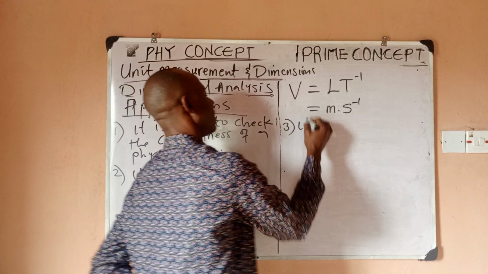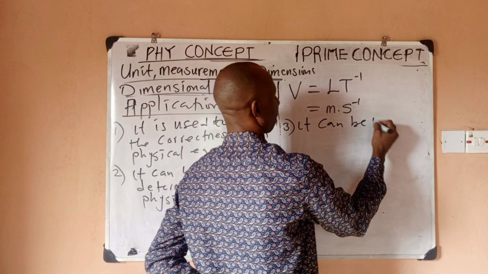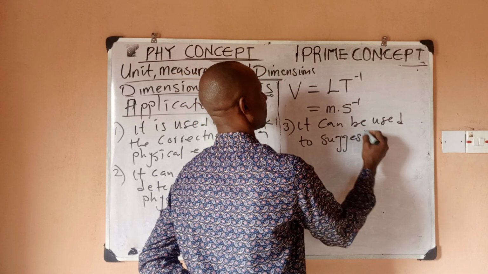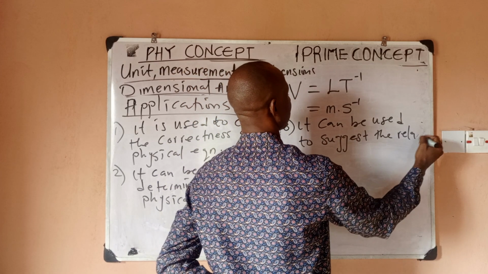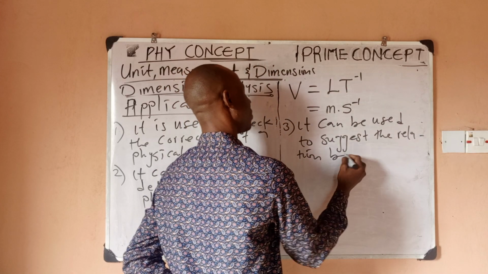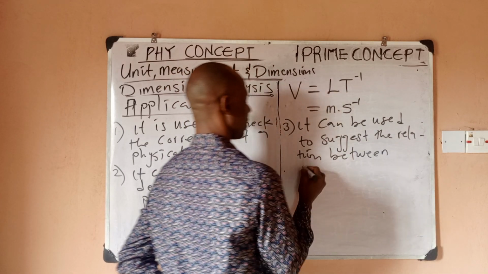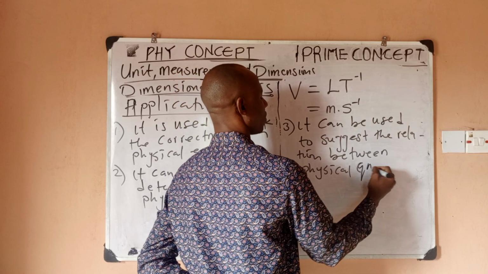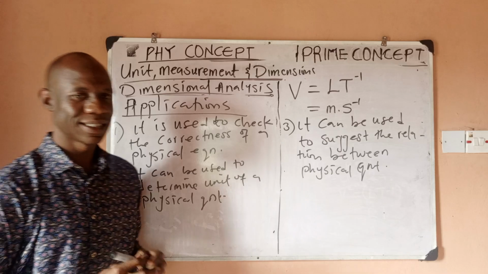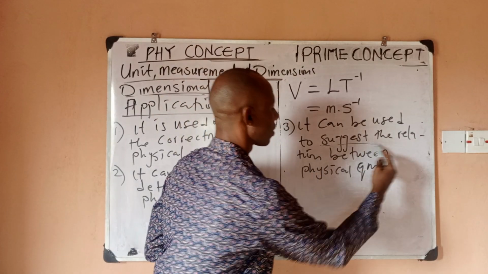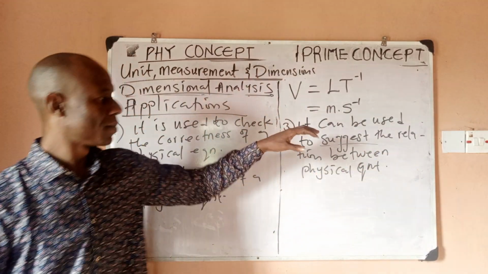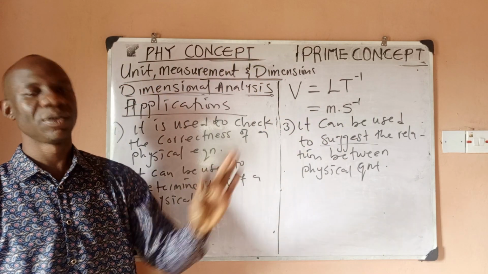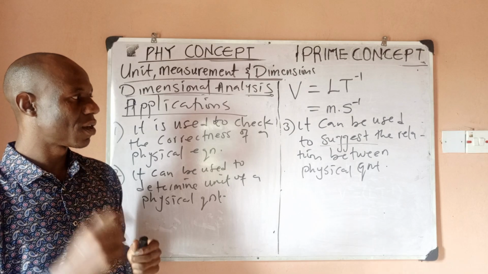It can be used to suggest the relation between physical quantities. When we say suggest, it is a very important and strong term. Notice I did not say dimensional analysis can be used to determine the relation, right? The reason is because dimensional analysis is limited.